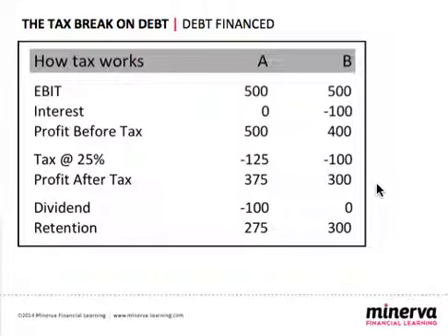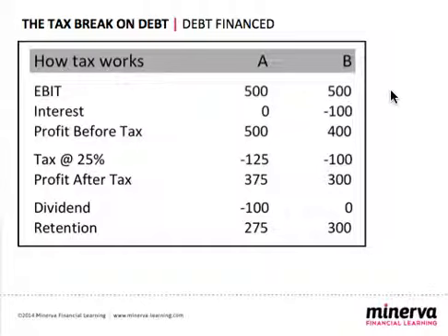Now, here is the big difference. You've already paid your suppliers of capital the 100, so your profit after tax is completely retained. There's no dividend payment. So you can see here the difference in retention for the shareholders. It was 275 and it's now 300.